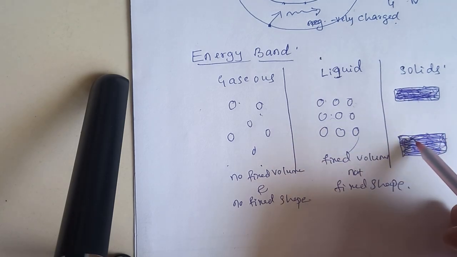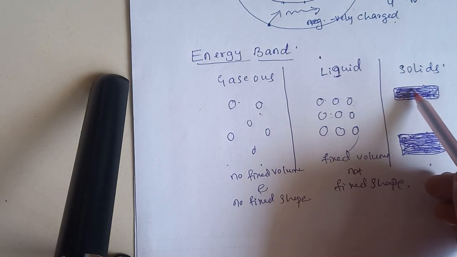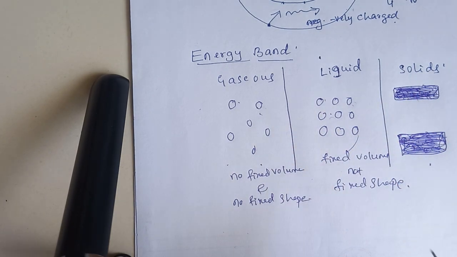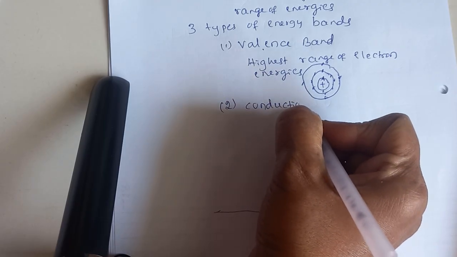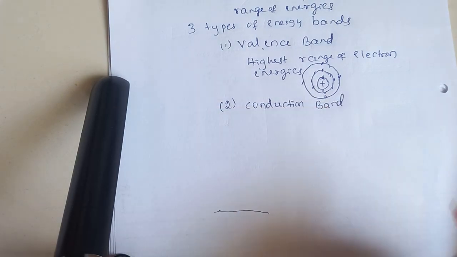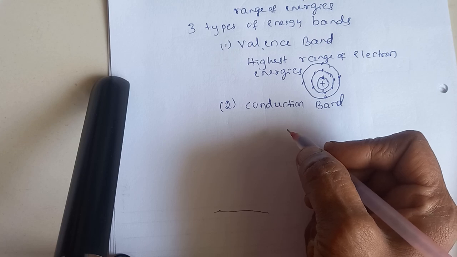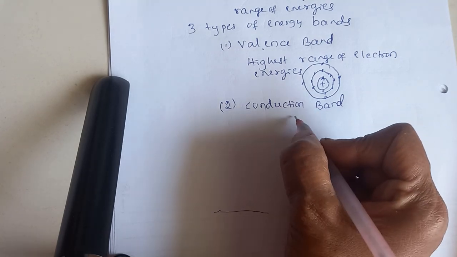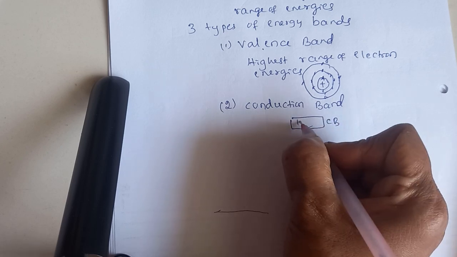And there is a band gap, the energy difference between the valency band and the conduction band. So this is about the arrangement of molecules in different substances. The energy band of an atom is a concept. The conduction band is higher in energy than the valency band.